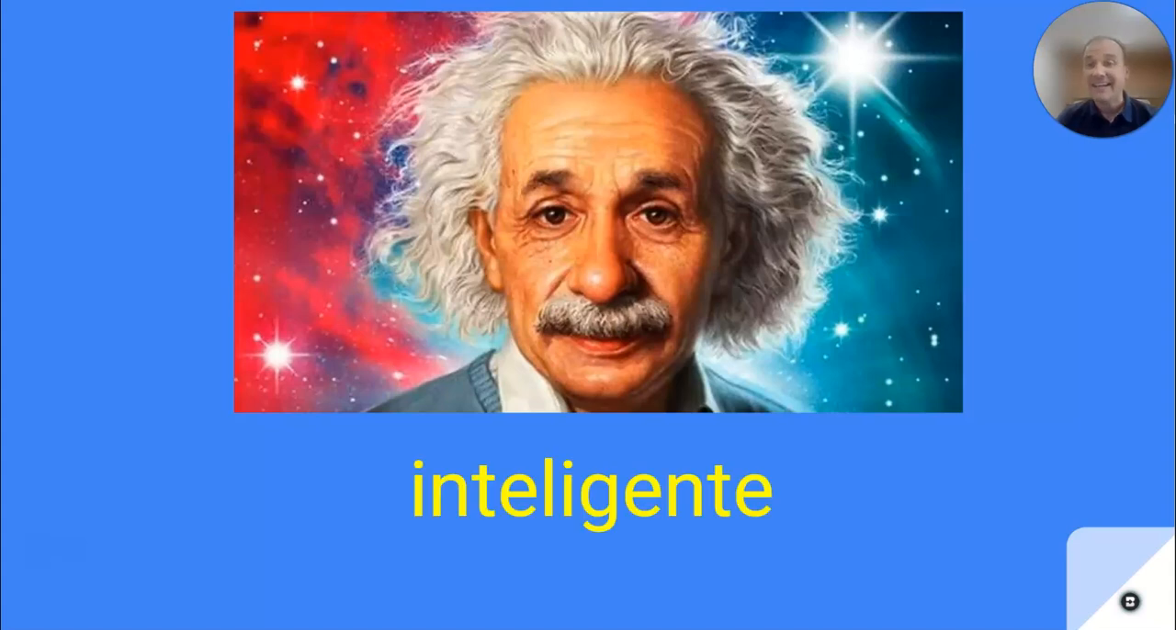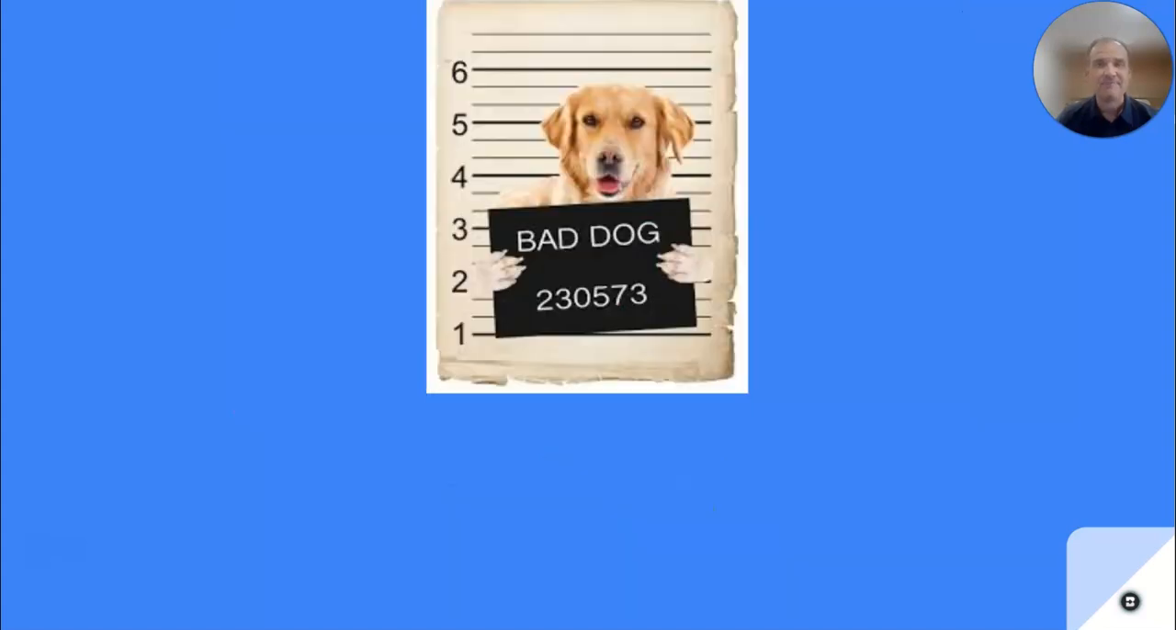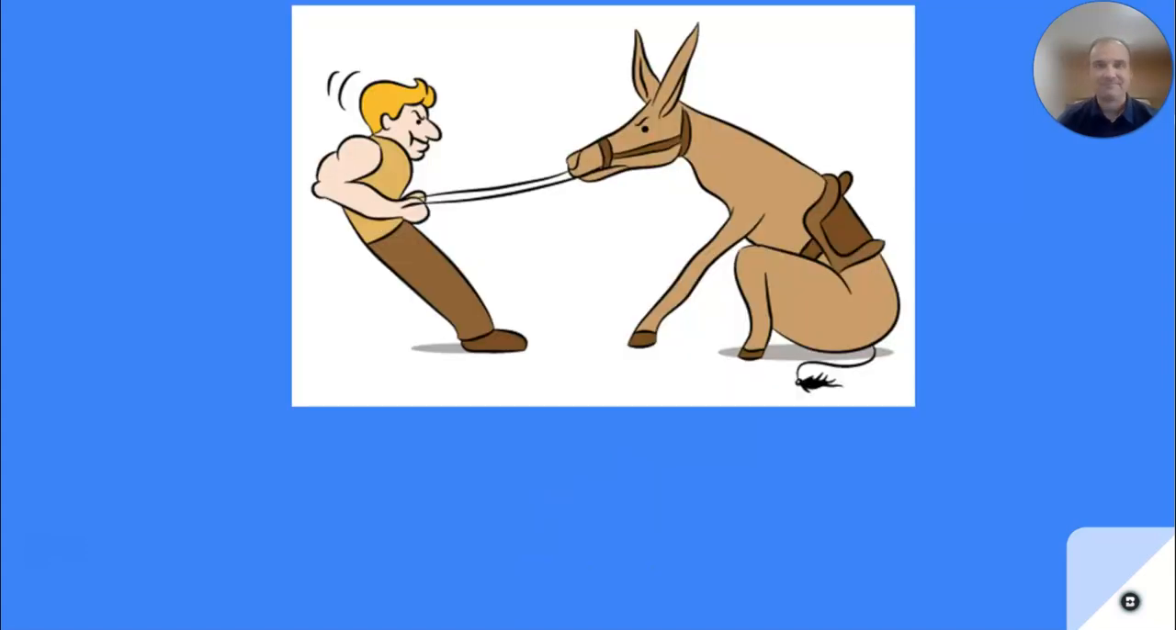Einstein, inteligente. Now you see I've only got one word listed here because it ends in an E. Inteligente would be to describe a man or to describe a woman. So Einstein es inteligente, ella es inteligente, it's just inteligente. All right, this dog has not been very good. To describe somebody who's bad, we say malo or mala. All right, if the dog is a male, malo. If it's a female, mala.